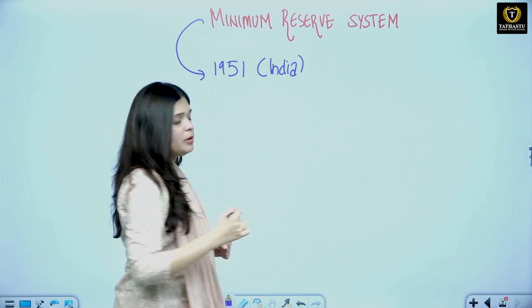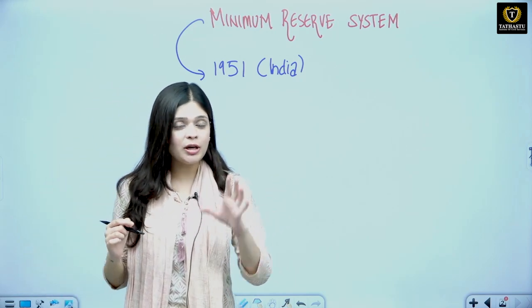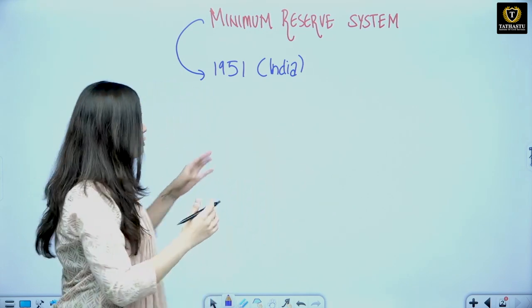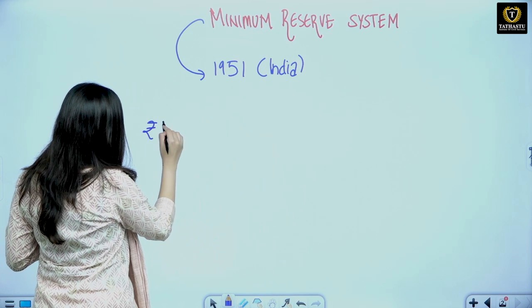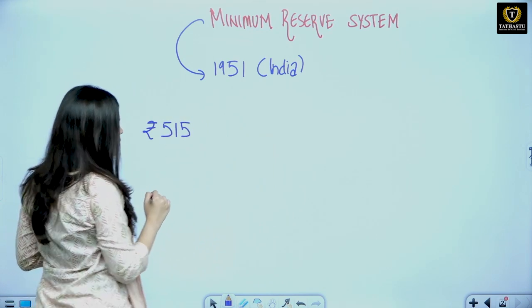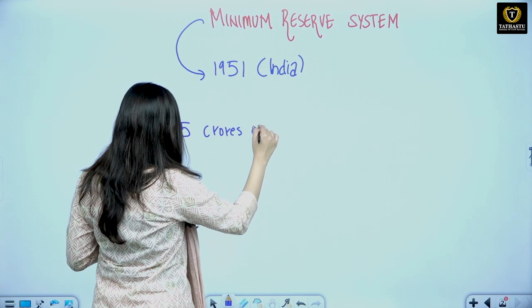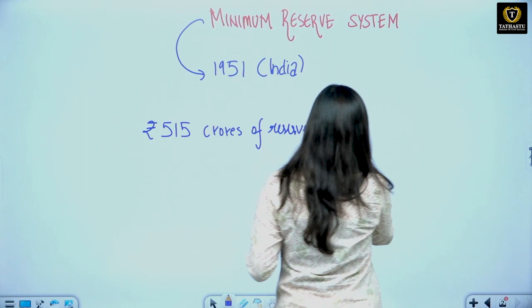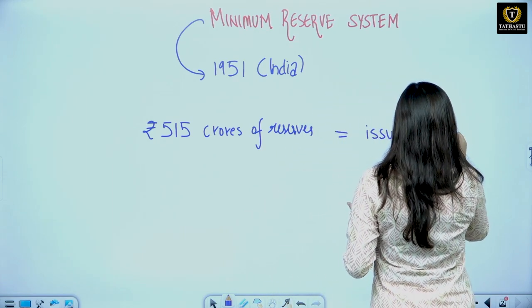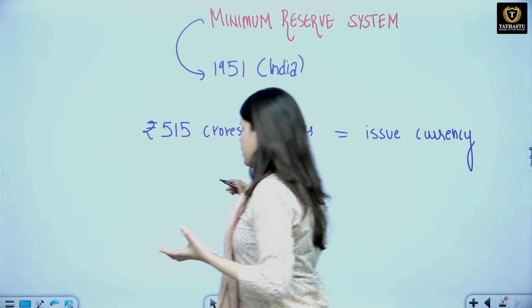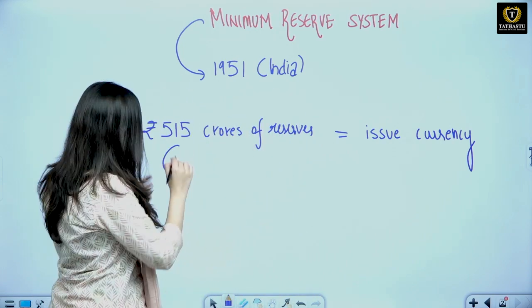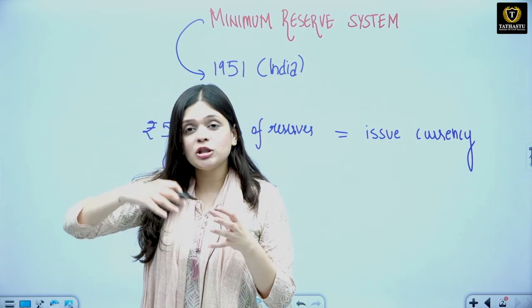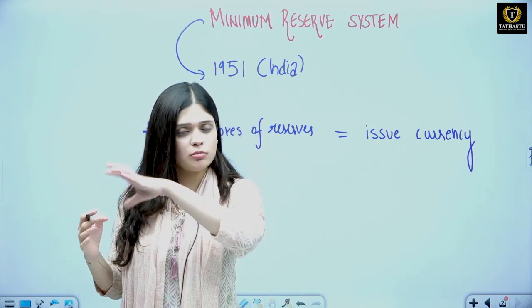In this minimum reserve system, it was said that RBI can issue the currency to a limit where RBI has certain reserves which are of equal amount. For example, 1951 में ये हुआ था कि you need rupees 515 crores of reserves and then you can issue the currency of the same amount in the economy. ठीक है, इससे पहले ये होता था कि हम जितना रिजर्व्स है उतना ही इशू कर सकते हैं करेंसी. तो it used to be equal only.